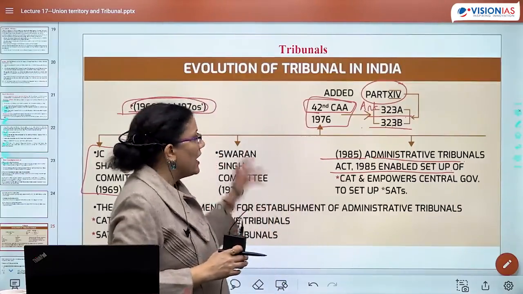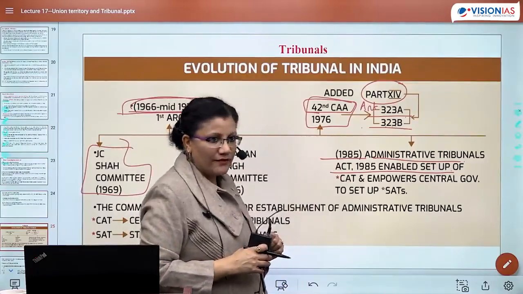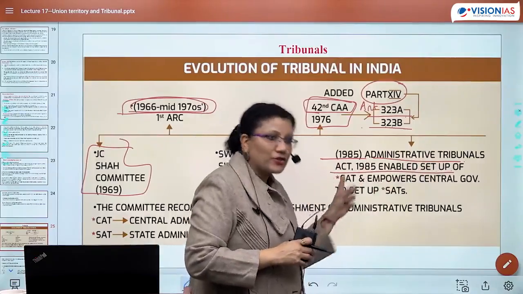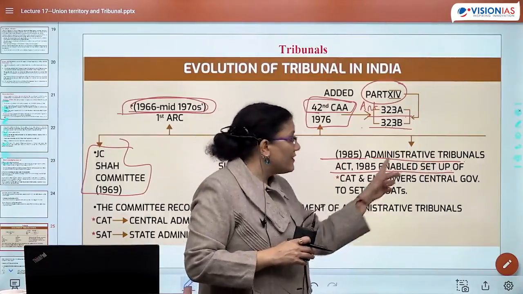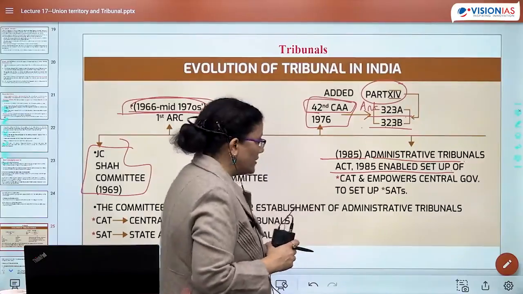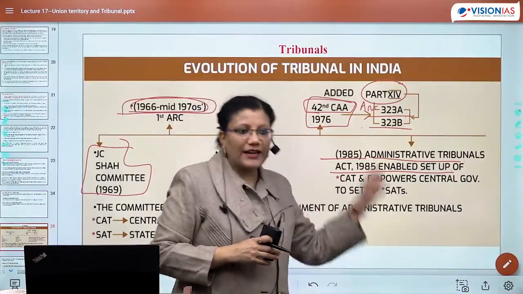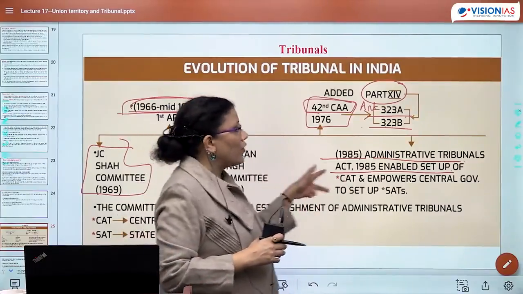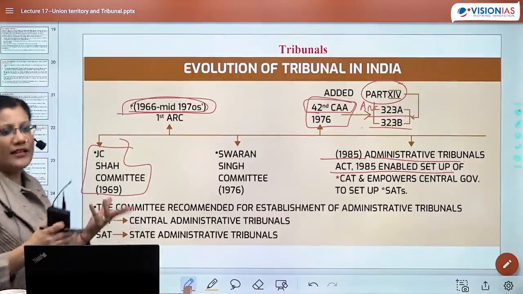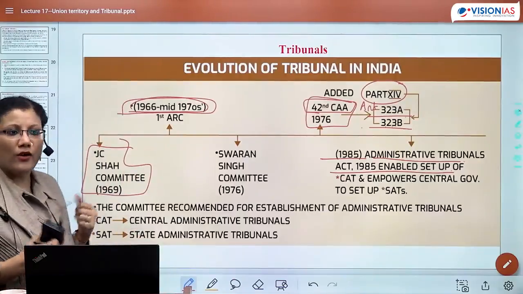Then came 1985. There was the Administrative Tribunal Act of 1985, which enabled the setting up of the Central Administrative Tribunal and also the State Administrative Tribunal in order to empower central government employees or any kind of civil servants or administrators.